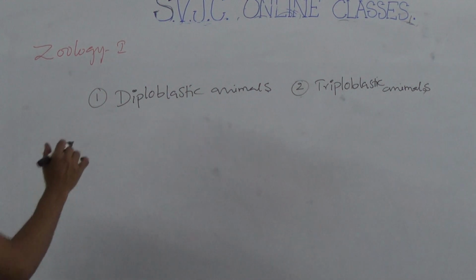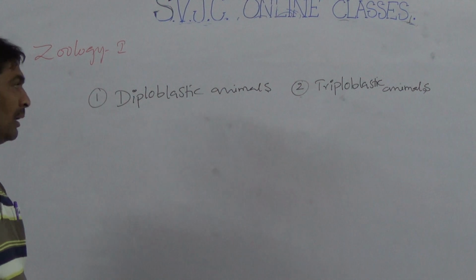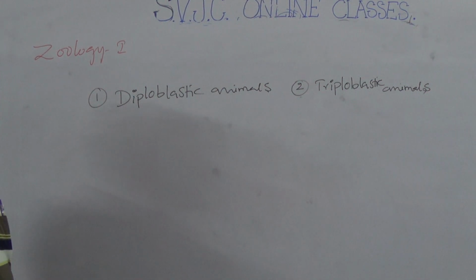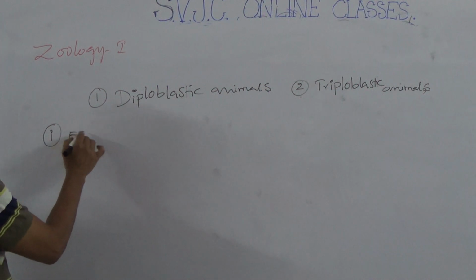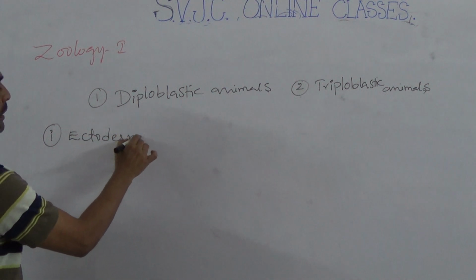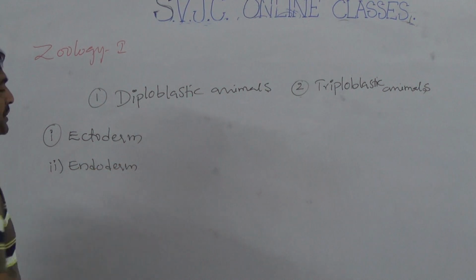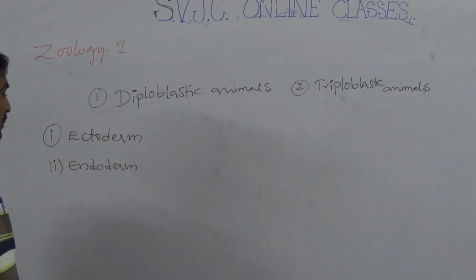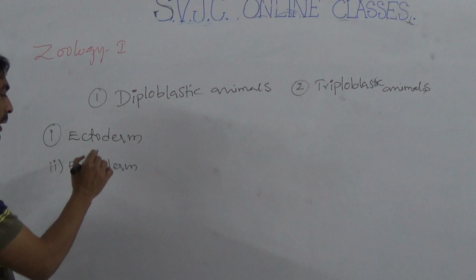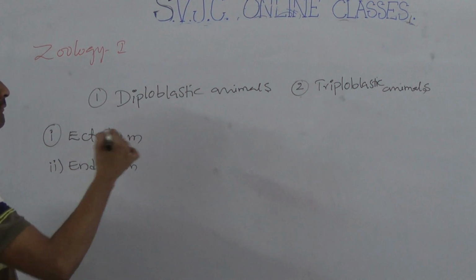These eumetazoans are divided into two types. One is diploblastic, another is triploblastic. Diploblastic animals have two embryonic layers. One is ectoderm, and another is endoderm. Which animal has an embryonic structure with two layers, ectoderm and endoderm?